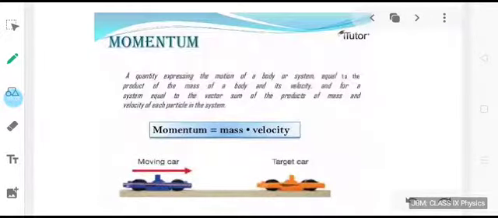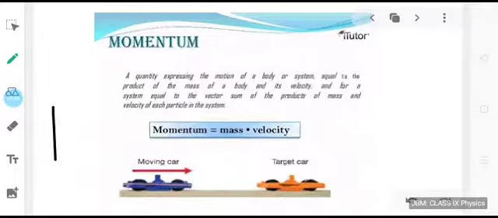I hope you remember what linear momentum is, or more precisely momentum. It is a very important physical quantity because it helps us to understand the motion of a body or a system. We can very easily find out the momentum of a moving body using the formula momentum equal to mass multiplied by velocity.